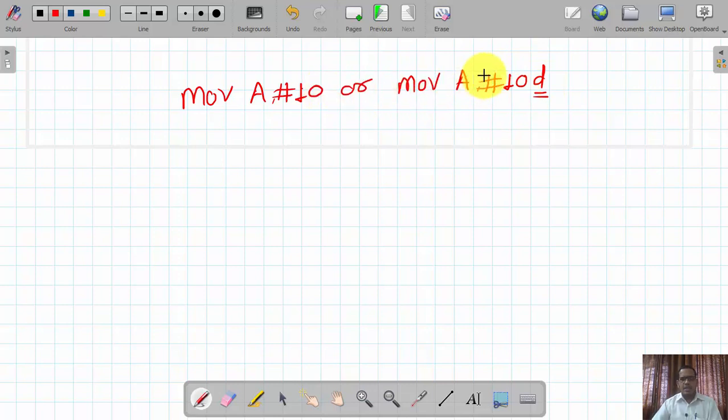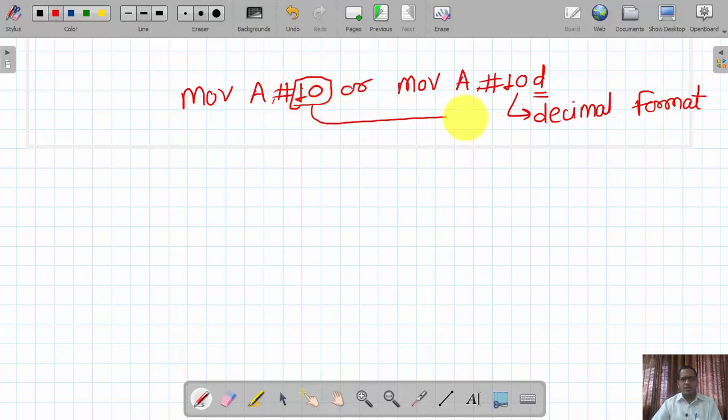As the D is mentioned here, this 10 is considered to be in decimal format. Or nothing is mentioned here. We are not going to mention anything after this number, and hence by default it is treated as decimal